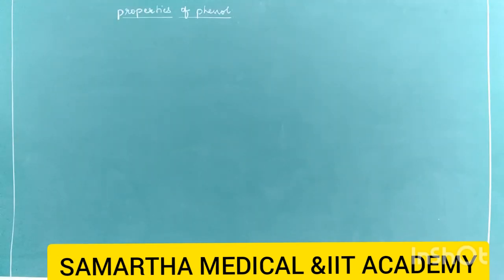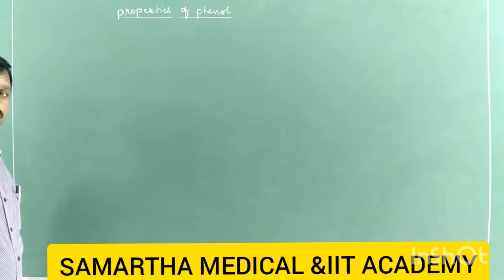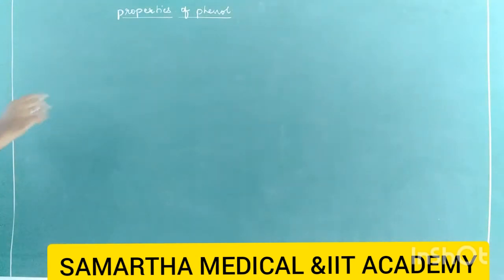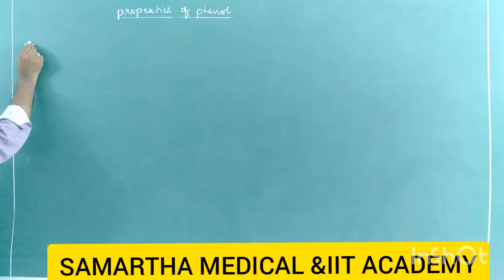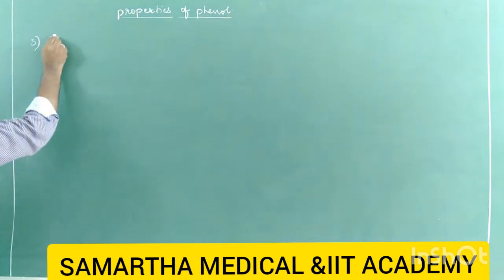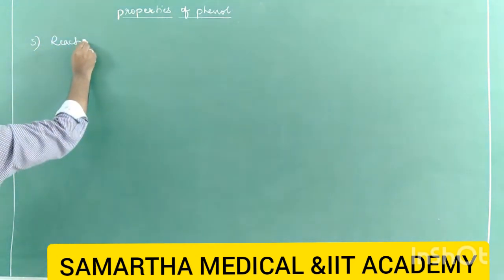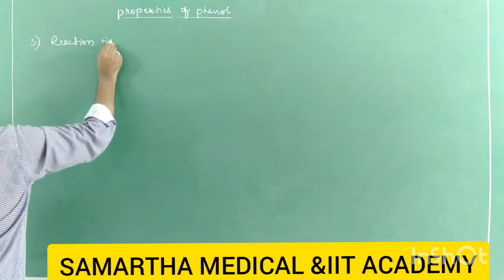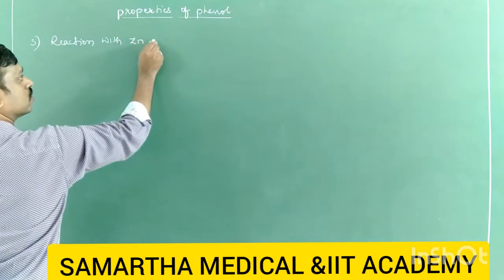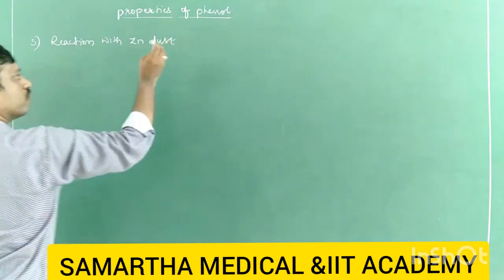So right, chemical properties of phenol. Last class we started electrophilic substitution reactions of phenol. In electrophilic substitutions of phenol, so far we have completed nitration of phenol and bromination of phenol. Next, the third chemical property is reaction with zinc dust or zinc powder.